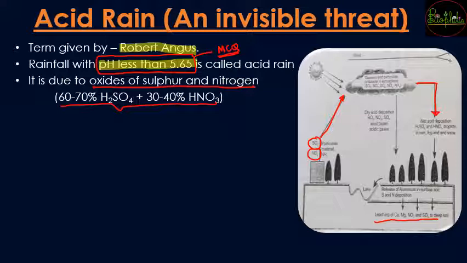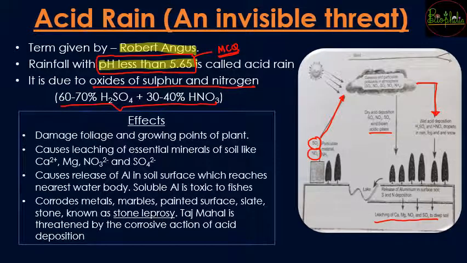In some cases there can be direct contact with those gases of sulfur dioxide or nitrogen oxides when the wind is blowing, and these acidic gases also go along with the winds. So that is called dry acid deposition, whereas when it is combined with water droplets, it is wet acid deposition. Now what are going to be the effects of this acid rain?